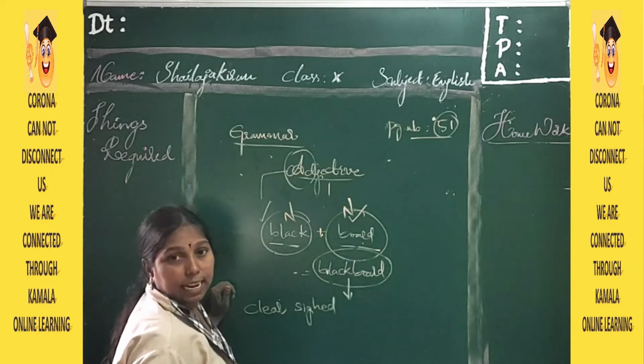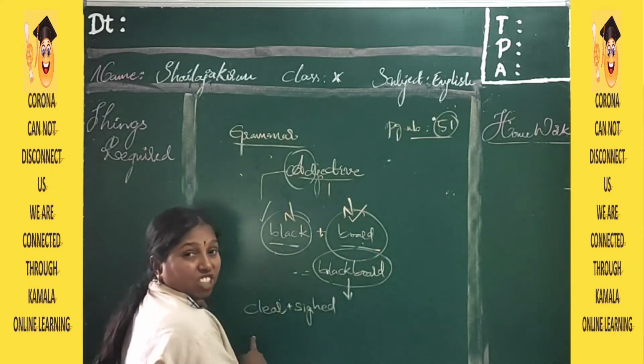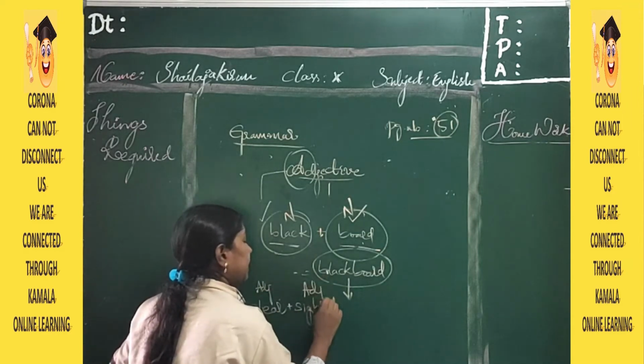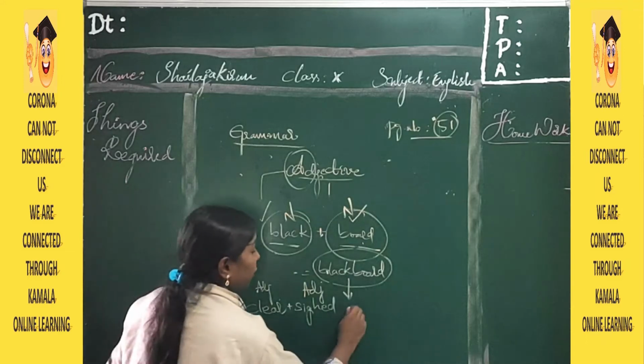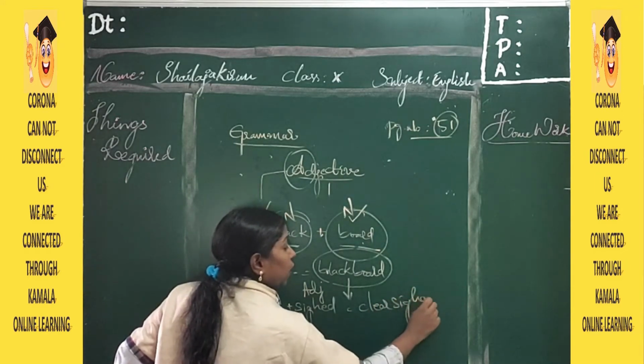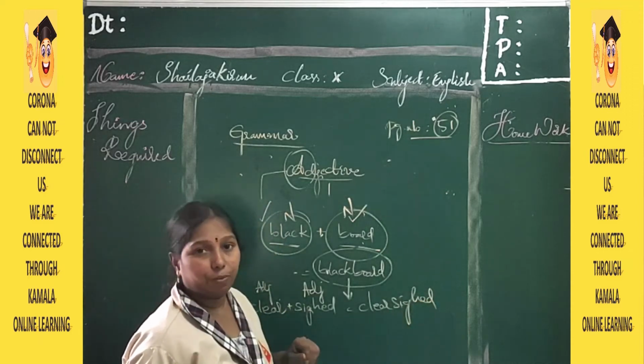Clear sight. Clear is an adjective. Sight is an adjective. If you join together clear sight, this is called compound adjective.